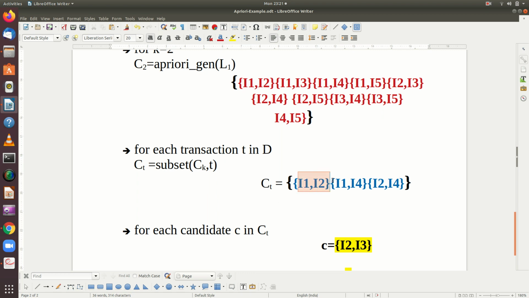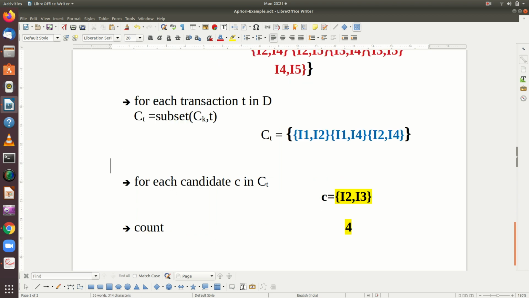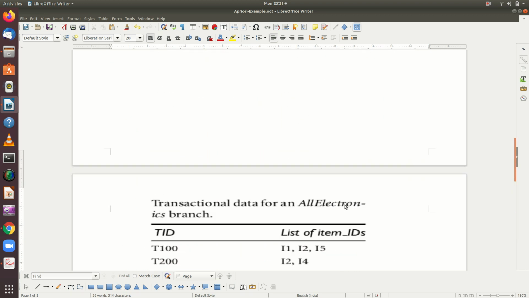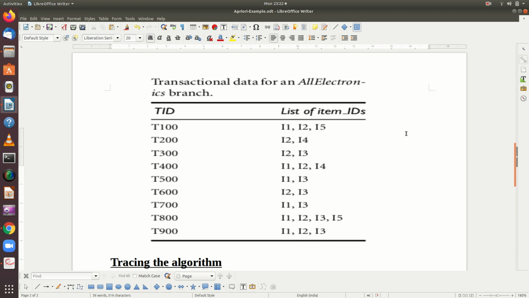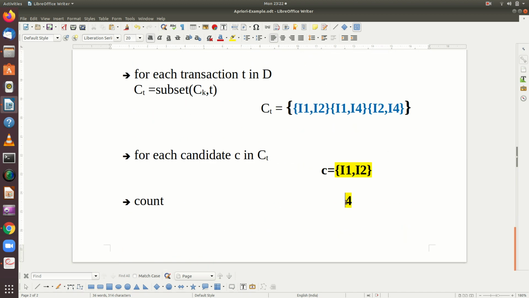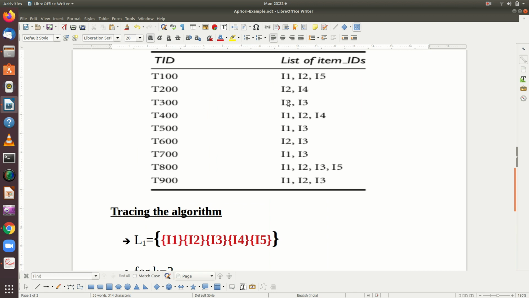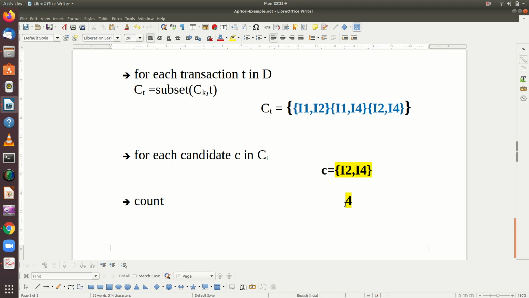Since it is a 2 item set, you are going to have it like this. Then it enters into this for loop. First time it is going to be I1 comma I2. It will be counted. So I1 comma I2 will be counted for 4 times, so it will take the count as 4. Then next time it will take I1 comma I4, and it will be counting it. Then next time it will take I2 comma I4. And I2 comma I4 is available only in 2 transactions. So the count will be now 2.